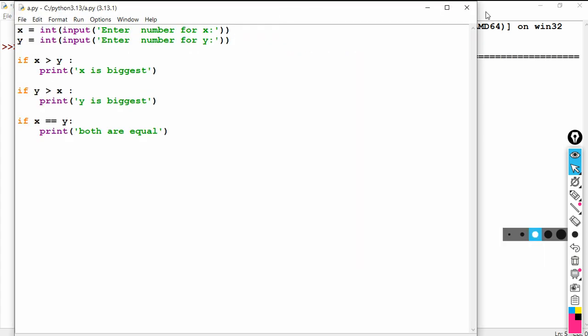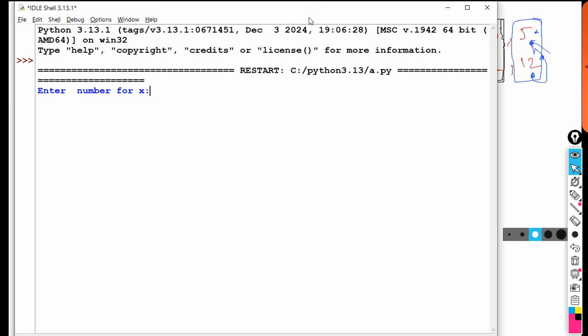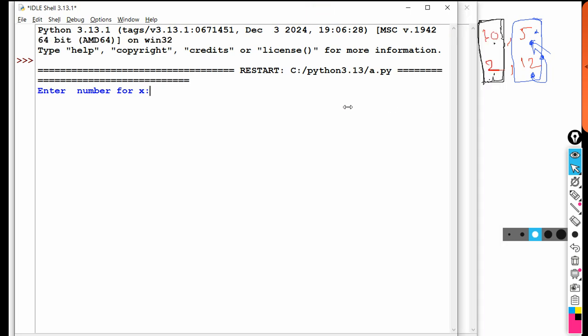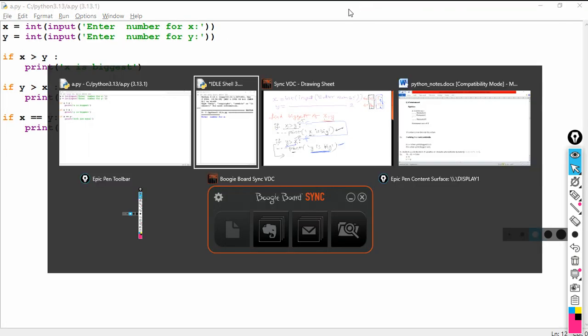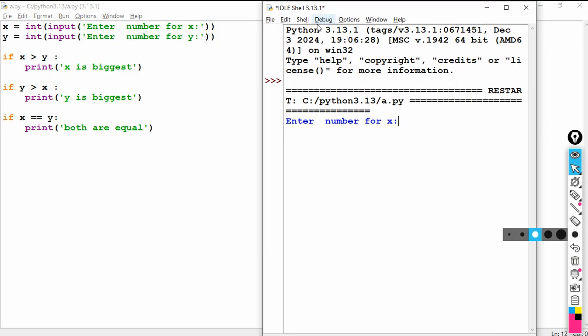Let me show you side by side in two screens please, so that you will understand clearly what is happening here. Now this is the program. So I'm giving the value, enter number for x. I'm giving here the value 10. Okay, 10, enter. And y value I'm giving 2.